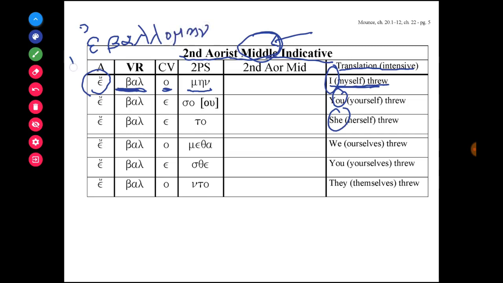This is the imperfect form, where I use the lexical stem with a double lambda to form the imperfect tense. But here I'm using the verbal root with a single lambda to form the second aorist middle form. And so it's the epsilon plus the verbal root plus the connecting vowel and the secondary middle passive suffix. So ebalomen is I myself threw.